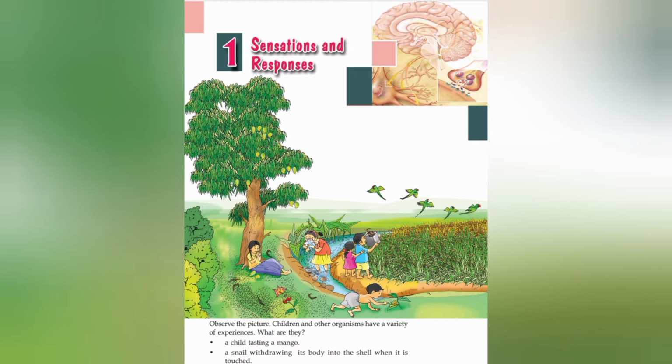Observe the picture carefully. What you can see: a child is tasting a mango, a snail withdrawing its body into the shell when it is touched. What they can feel? The child tasting a mango can experience how sweet the mango is. The boy who touches the snail can see the body of the snail withdrawing into its shell. Thus we can say the snail responds to the touch the boy had given. To every action there will be a response.